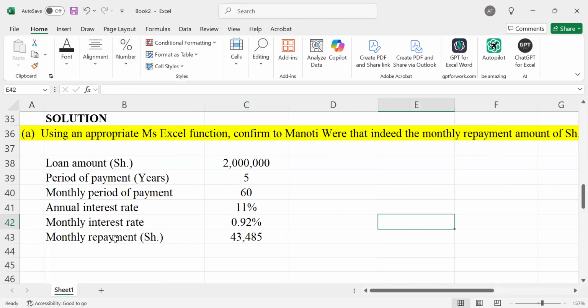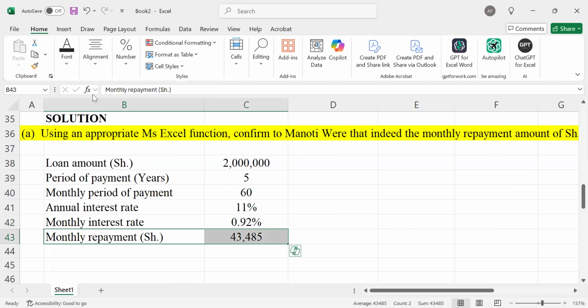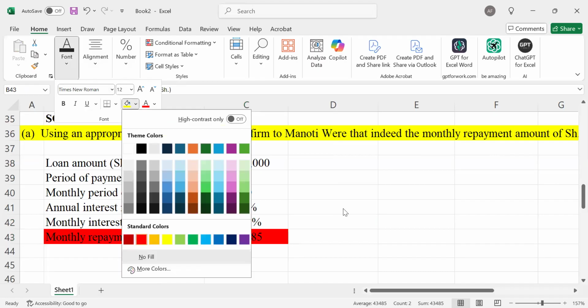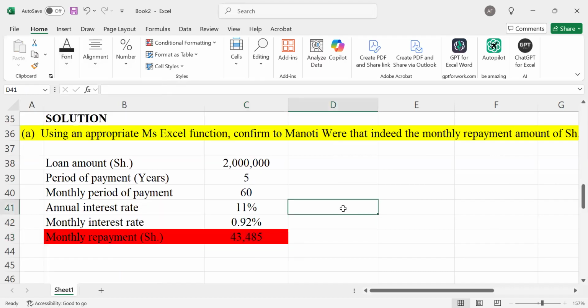So the good examiner wants us to prove that whatever was given was actually the case. You want us to arrive at this value here, 43,485. That is what the good examiner wants us to arrive at.